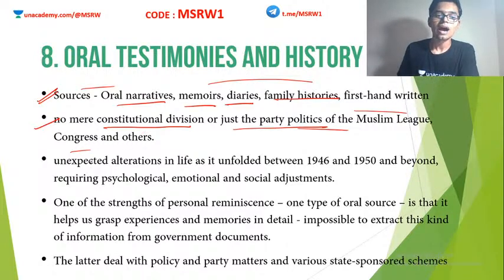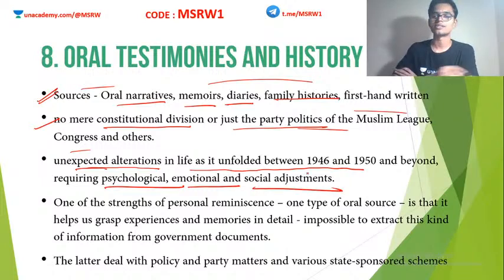Because unexpected alterations in life as it unfolds between 1946 and 1950 require a much deeper understanding of psychological, emotional and social adjustments. Political and government records, court records, etc., will give us correct data, ample data, reliable data maybe.